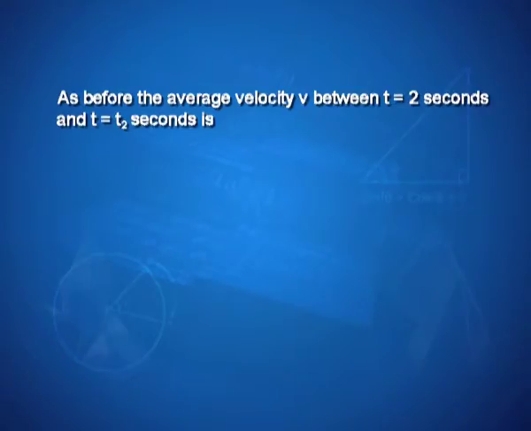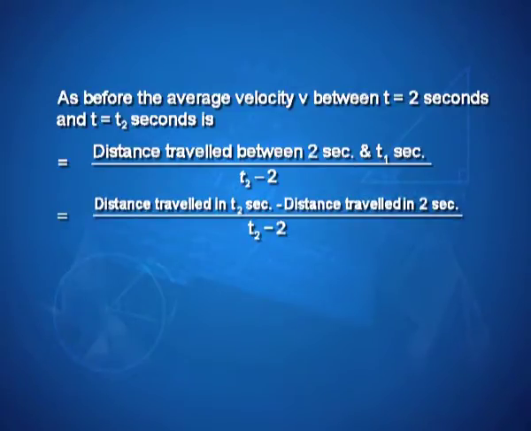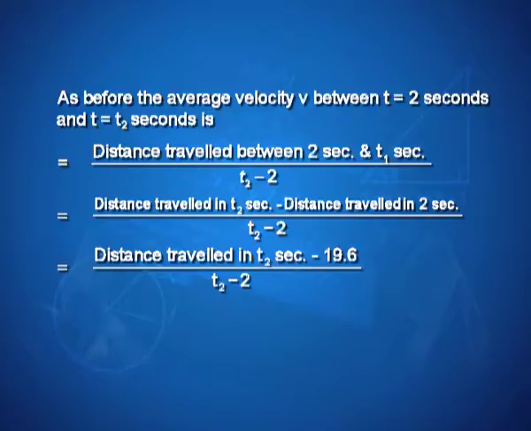As before, the average velocity v between t is equal to 2 seconds and t is equal to t2 seconds is given by distance travelled between 2 seconds and t2 seconds divided by t2 minus 2, that is equal to distance travelled in t2 seconds minus distance travelled in 2 seconds divided by t2 minus 2, that is equal to distance travelled in t2 seconds minus 19.6 upon t2 minus 2.